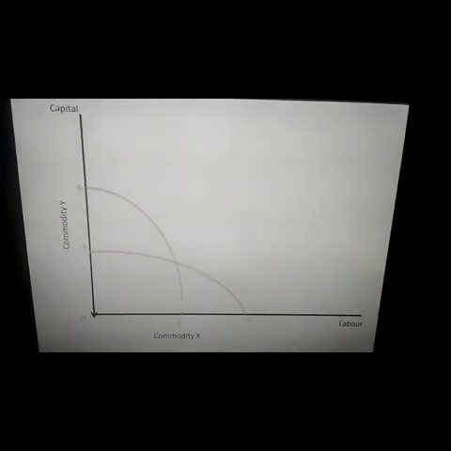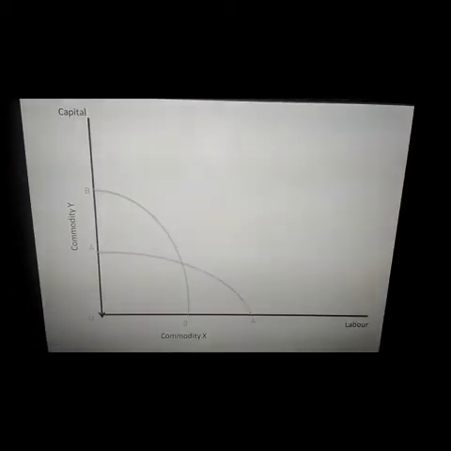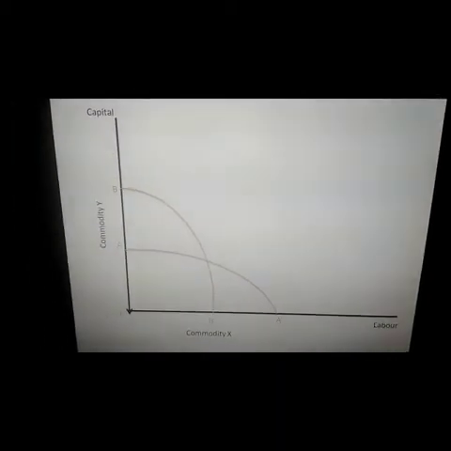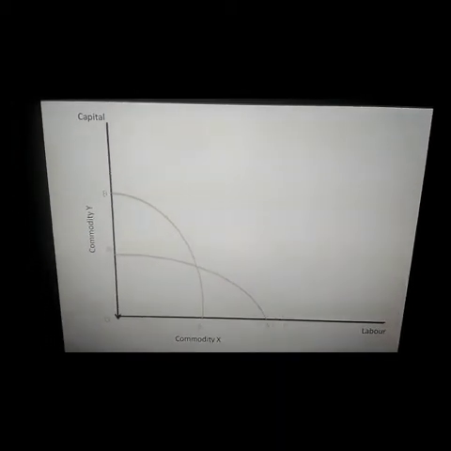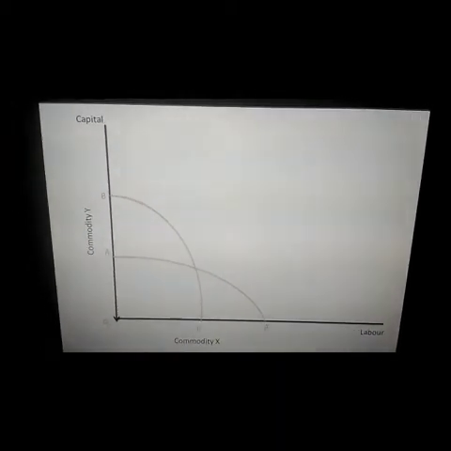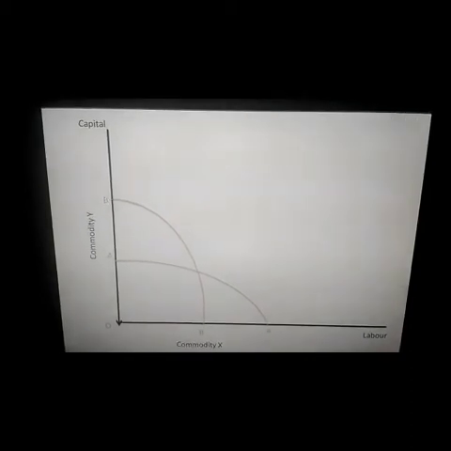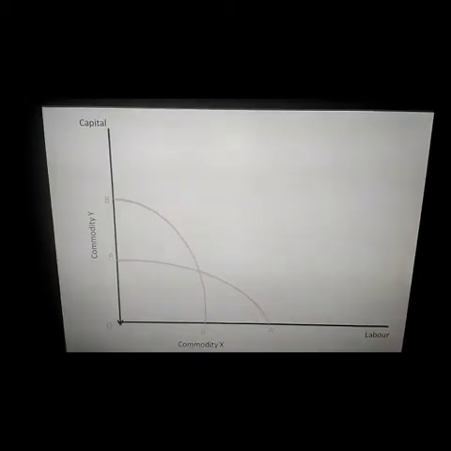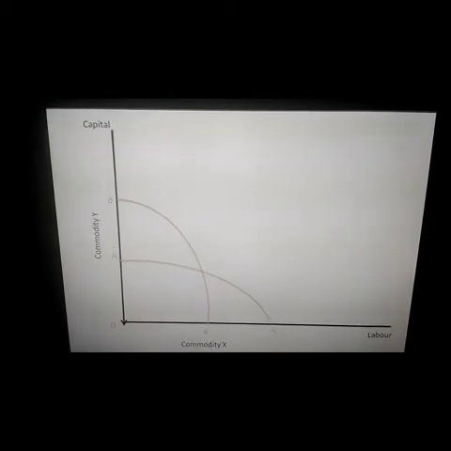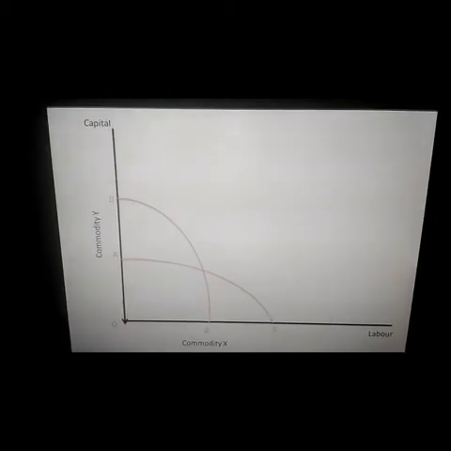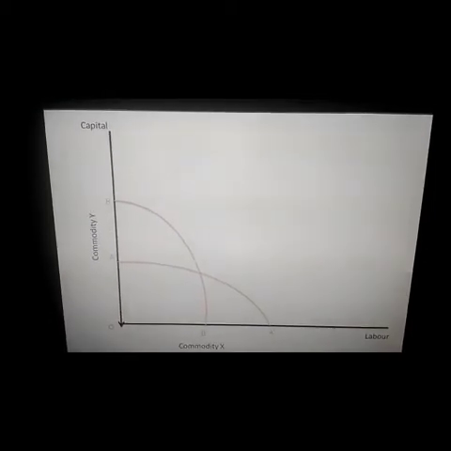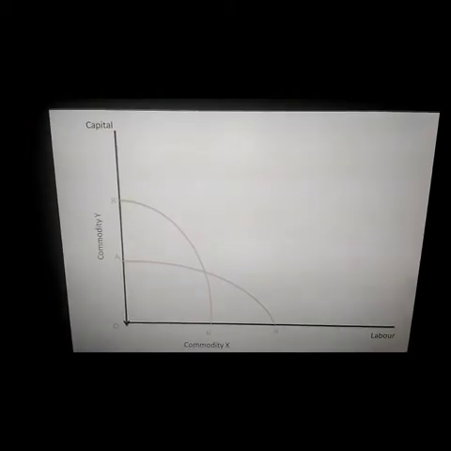Now, with the help of the diagram, we'll understand the theory in more detail. So, on the x-axis, we are going to take into consideration labor and commodity X, whereas on the y-axis, we are taking into consideration capital and commodity Y.